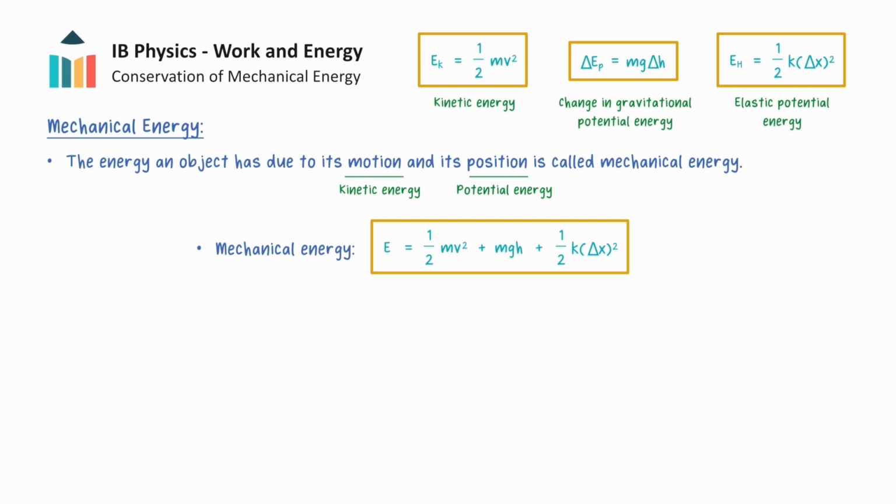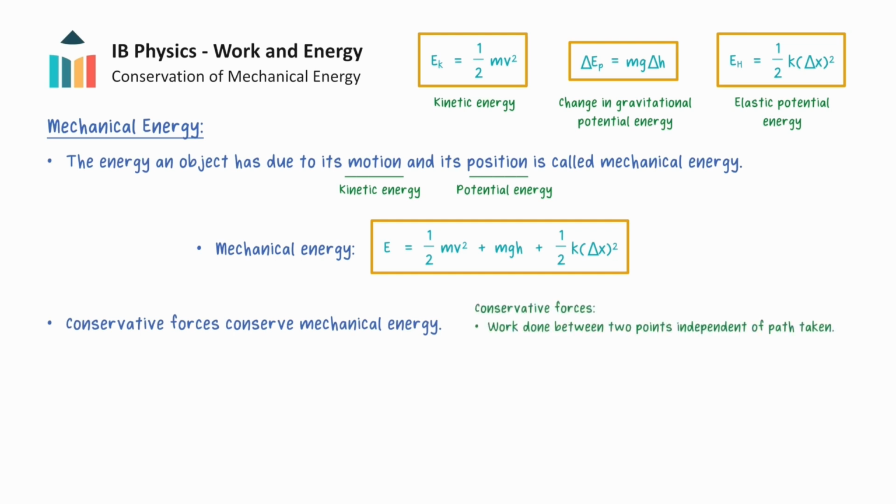In order for mechanical energy to be conserved, only conservative forces can do work on the system. Two important aspects of conservative forces are that the work done on an object by these forces is independent of the path taken by the object, and the work done by such forces is reversible. Two examples of conservative forces are the gravitational force and spring force.